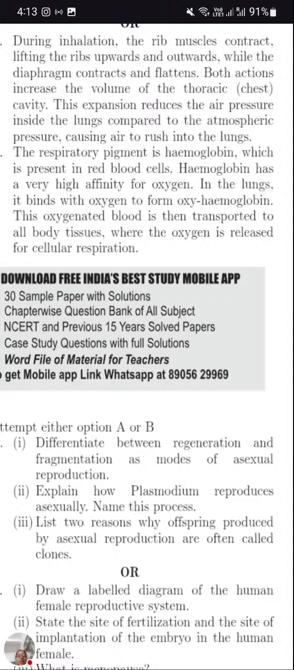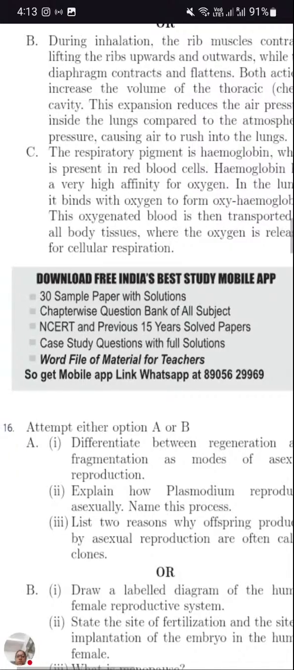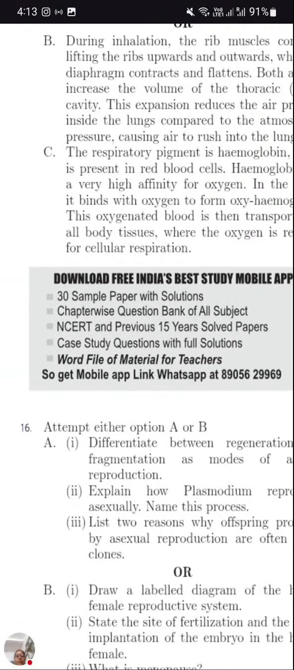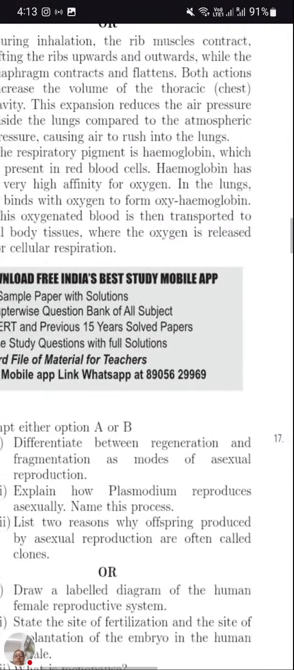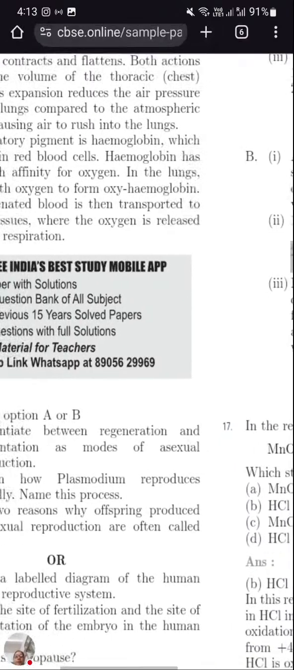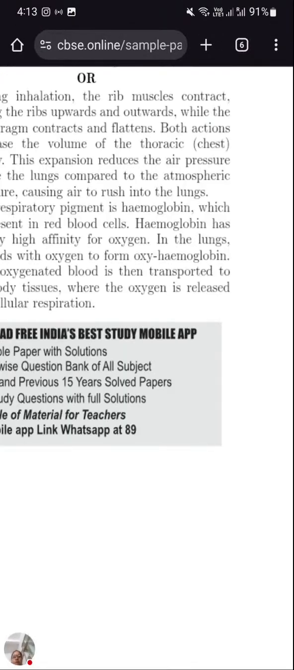In the lungs, it binds with oxygen to form oxyhemoglobin. This oxygenated blood is then transported to the body tissue where the oxygen is released. So this oxygen is given to body tissue where oxygen is needed. We completed question number 16.